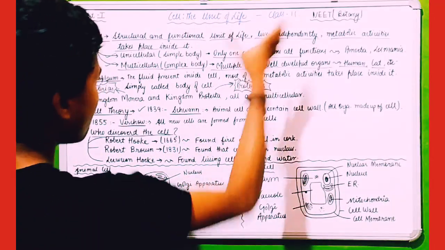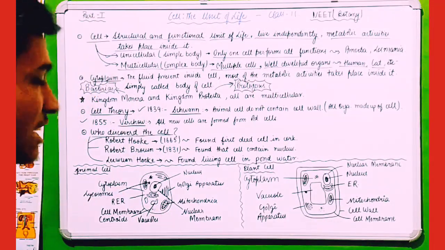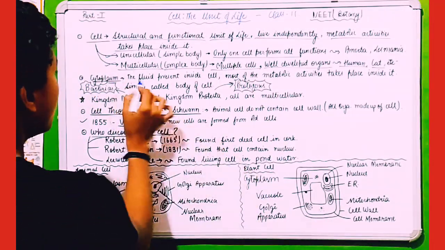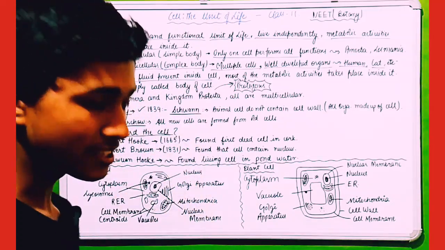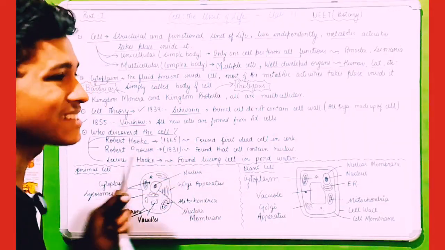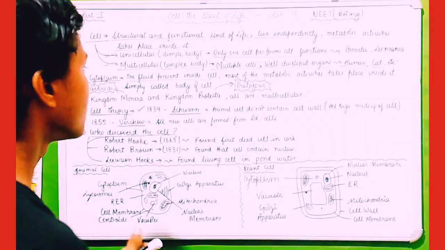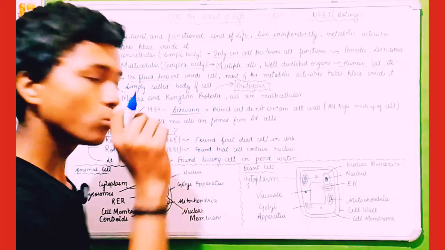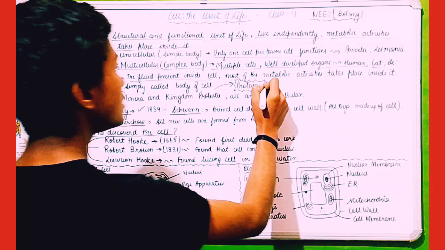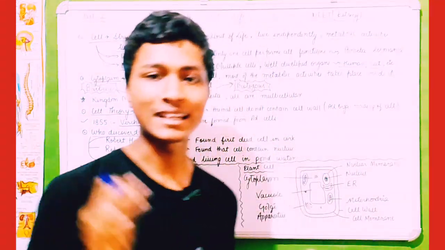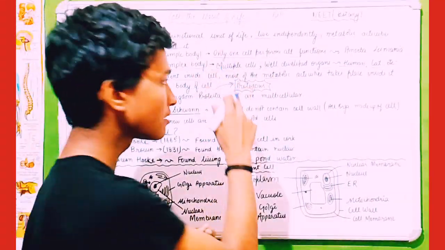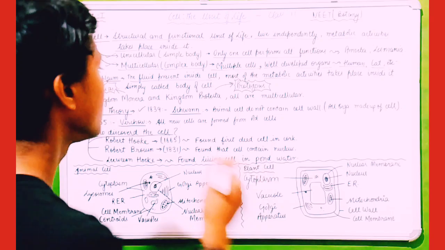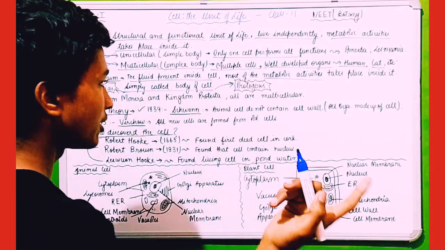The part of the cell is cytoplasm. Let's discuss what is cytoplasm. The fluid present inside the cell, means the cell के अंदर जो fluid present होता है, जो कि cell को nutrition provide करता है, उसको हम लोग cytoplasm बोलते हैं. ये body of the cell भी होती है, मतलब cell की जो body होती है उसी को हम लोग cytoplasm कहते हैं. Most of the metabolic activities, means catabolism as well as anabolism, both take place mostly inside the cytoplasm. Simply called cell body, as we have discussed.